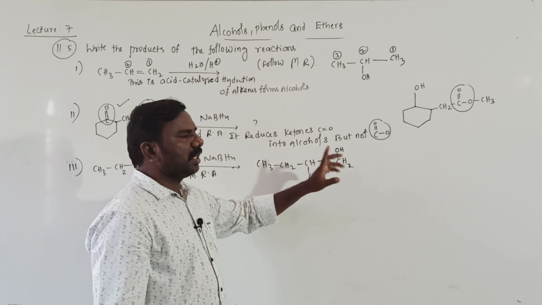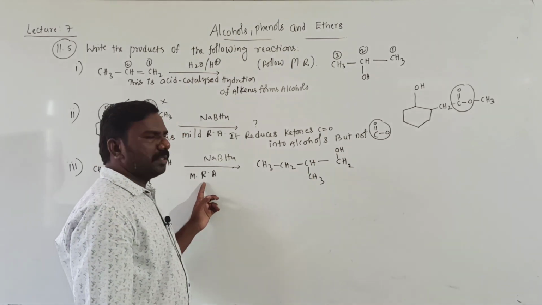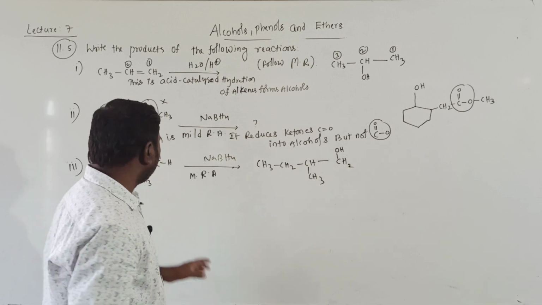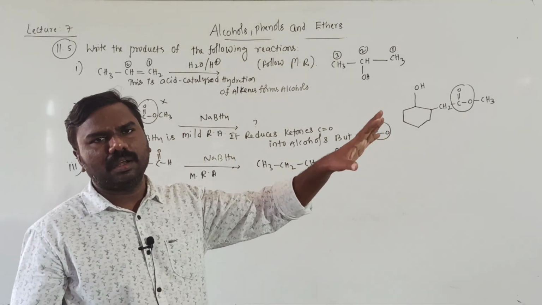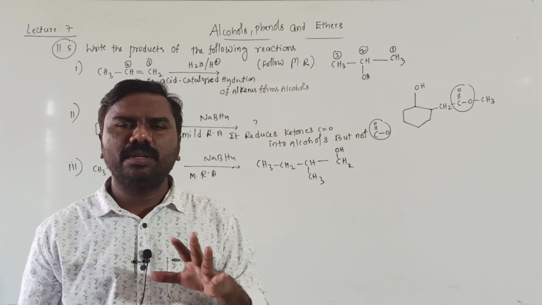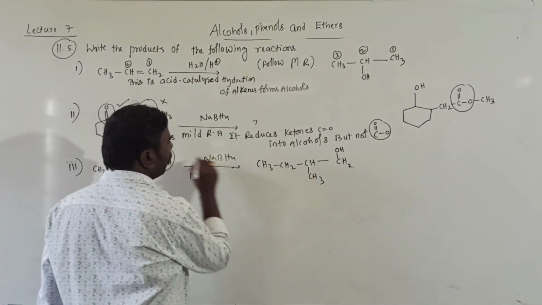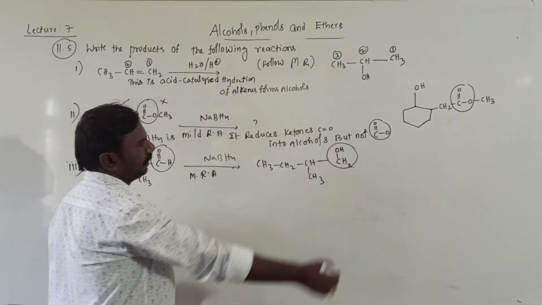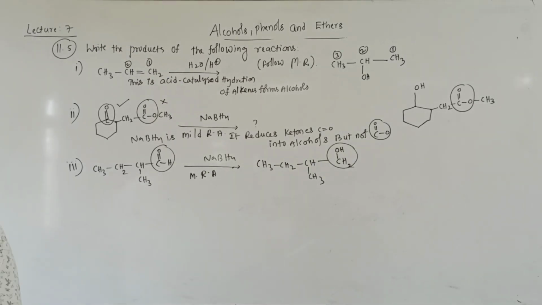It means 2 hydrogens are added. Addition of hydrogen is called reduction, so it is a mild reducing agent. Aldehydes are converted into alcohols, and ketones are converted into alcohols only by NaBH4. It is a mild reducing agent, right? CHO is converted into CH2OH, right? These are the products, very, very important.